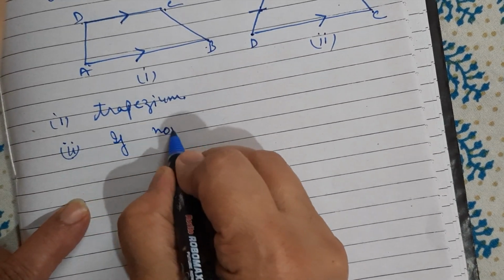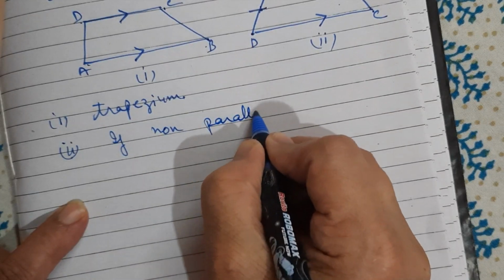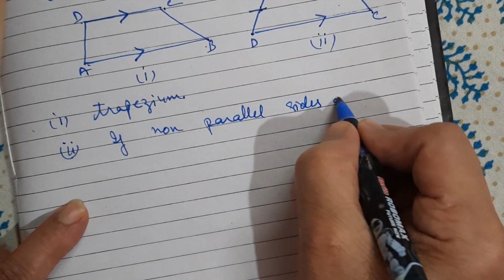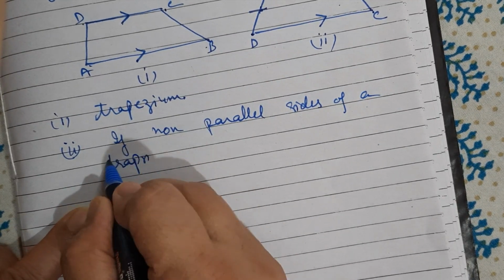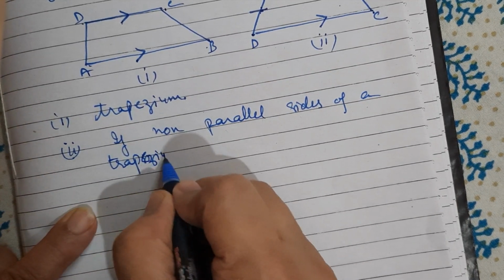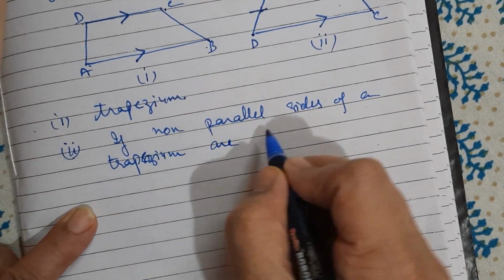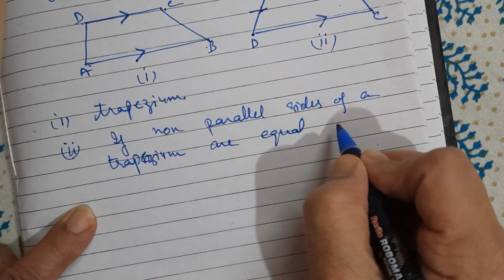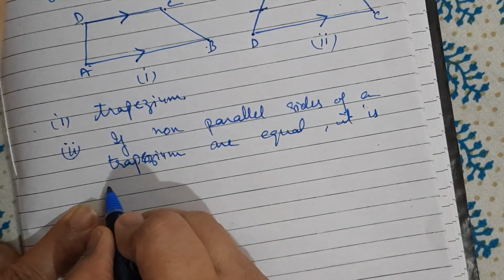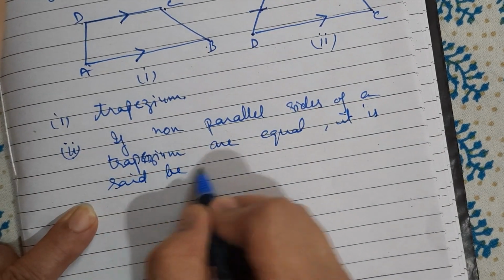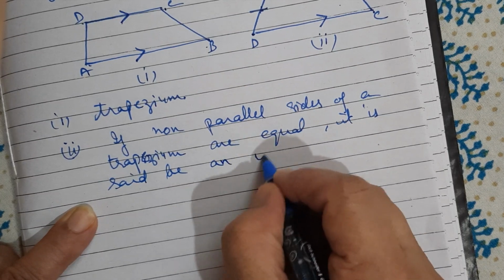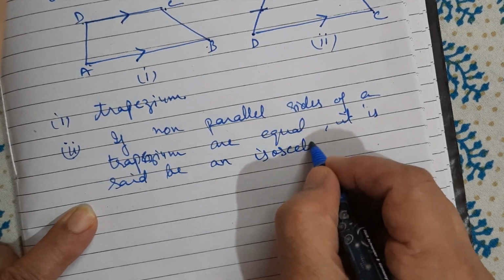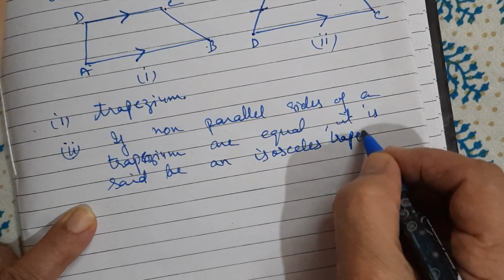If the non-parallel sides of a trapezium are equal, it is said to be an isosceles trapezium.